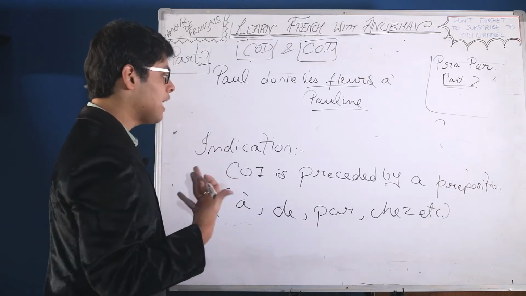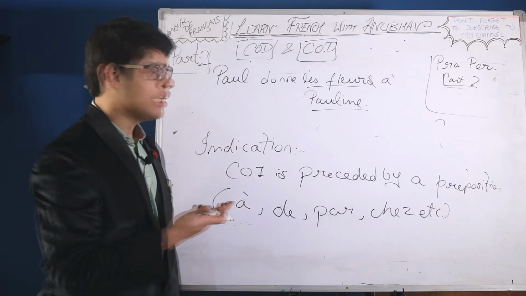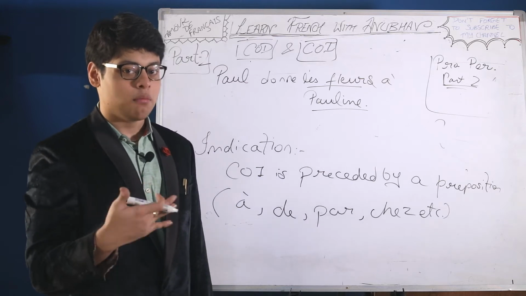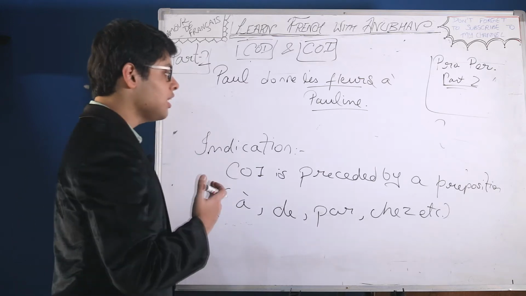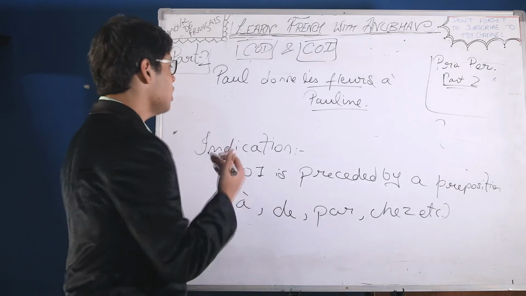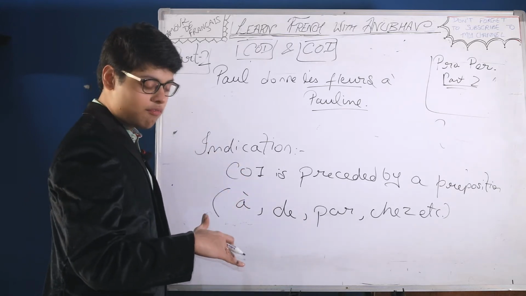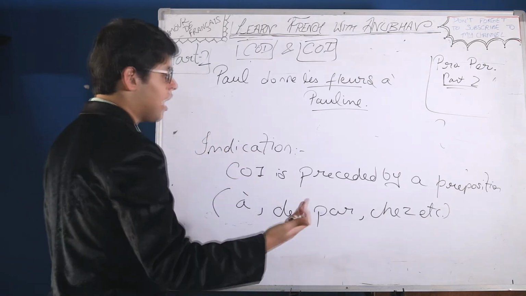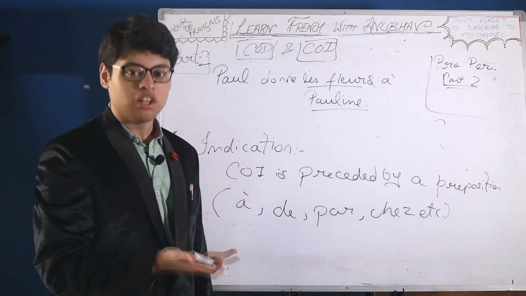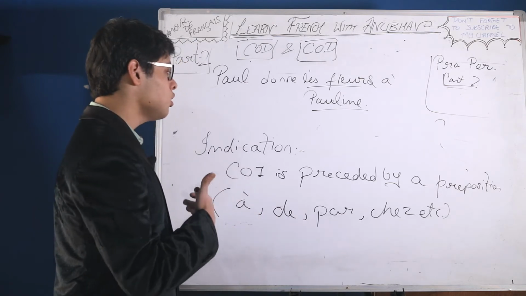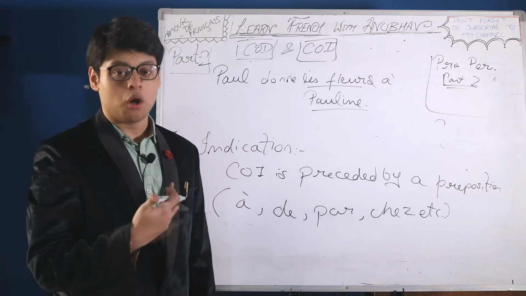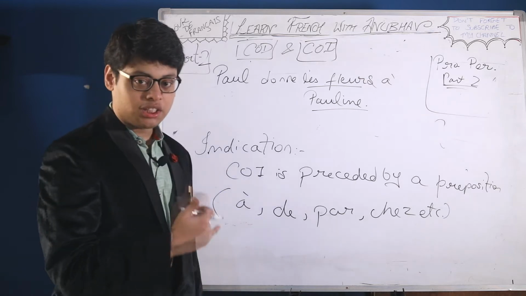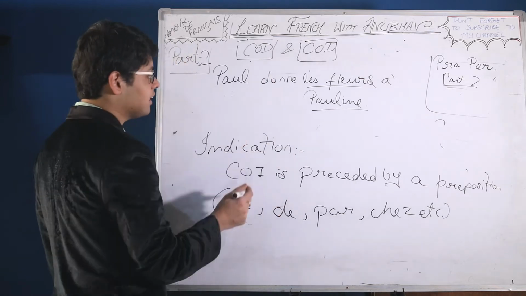Now if we see who is receiving the action. On reading the statement, Paul donne les fleurs à Pauline, you might think that Pauline is receiving the action because Pauline is given flowers. No, it's not. Pauline is receiving the action indirectly. There is an indirect link. The one which is receiving the action is the flowers. What is given? Paul donne quoi? Paul gave what? Paul gave flowers. Flowers are receiving the action directly. There is a direct link, so les fleurs is the direct object.